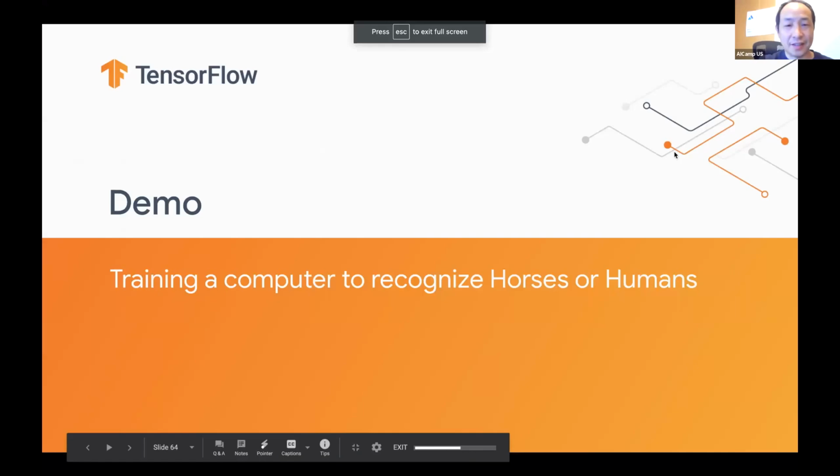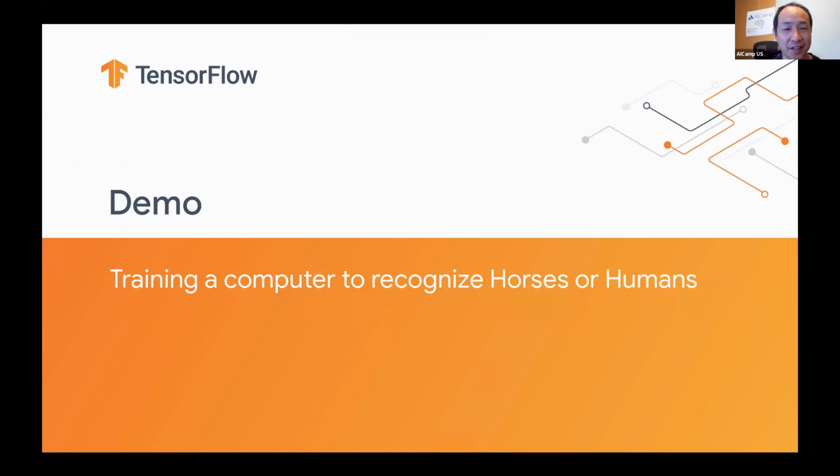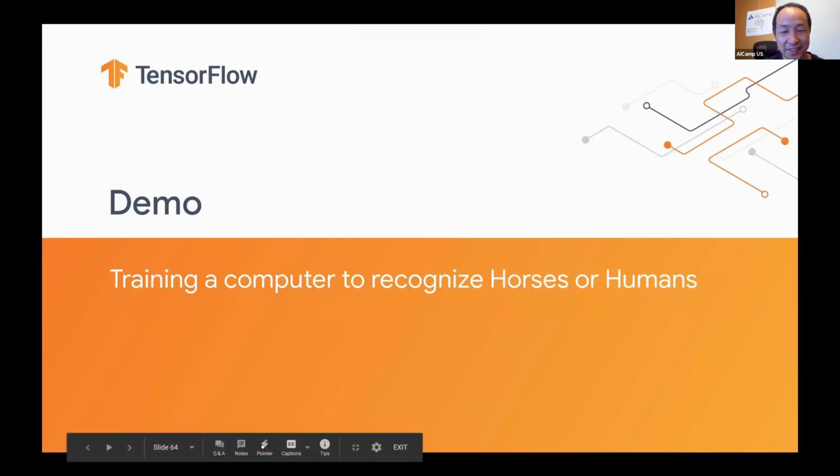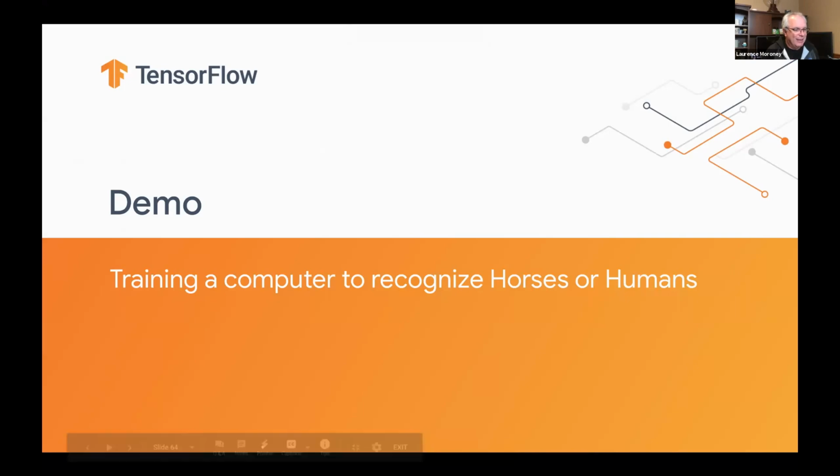Awesome, great. Thanks for the great introductions. I just see a comment from the chat says this is one of the best introductions to TensorFlow ever. Oh, thank you. Thank you very much.